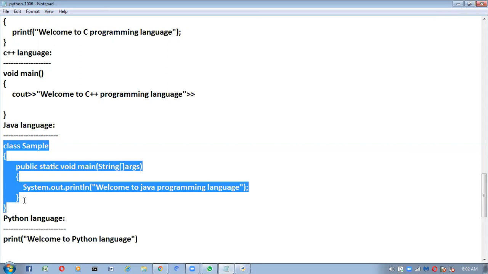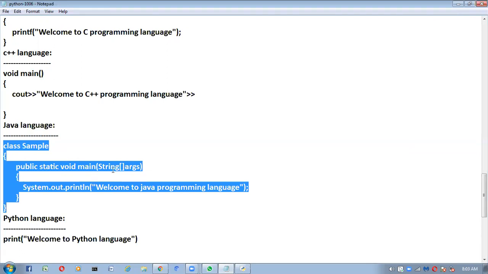No, they don't know what is class, they don't know what is public static void main, they don't know what is string array argument, they don't know what is system.out.println, so they can't understand anything. For non-technical persons, if I show this Java program in first class itself, they can't understand this Java program.